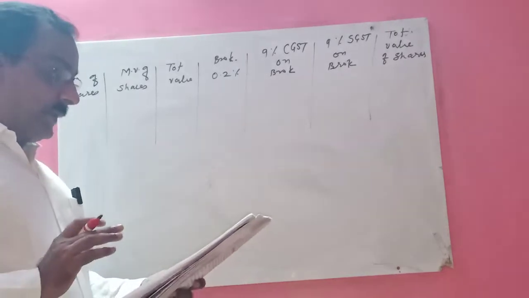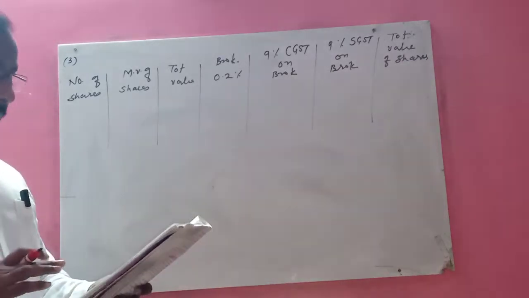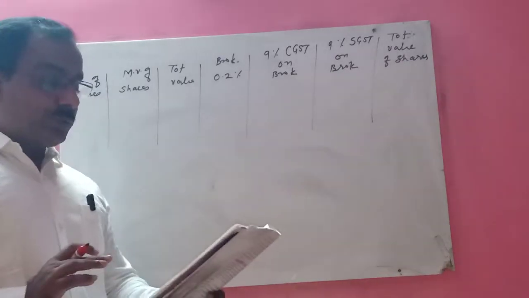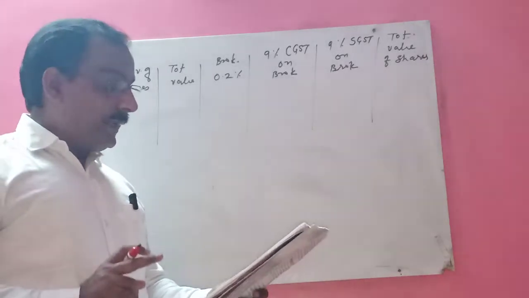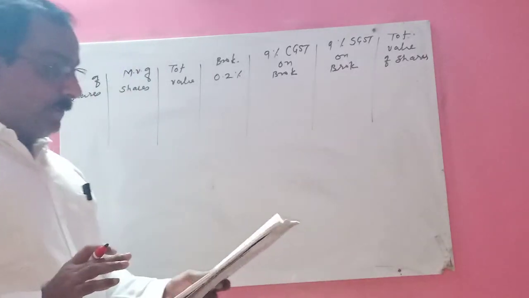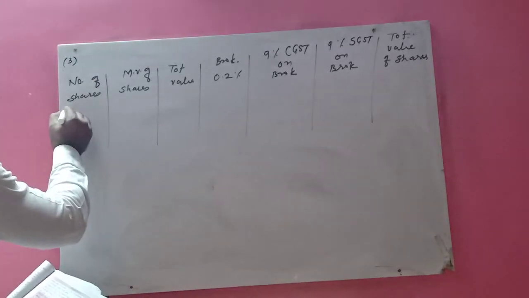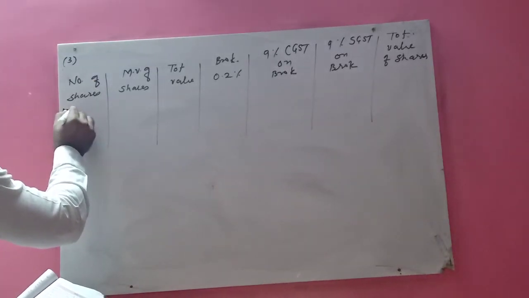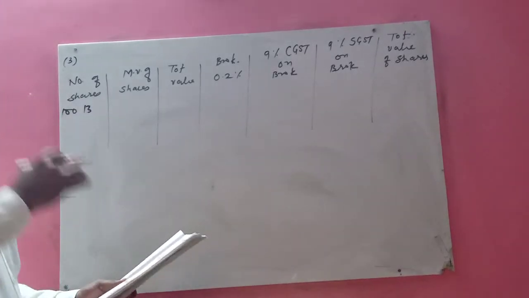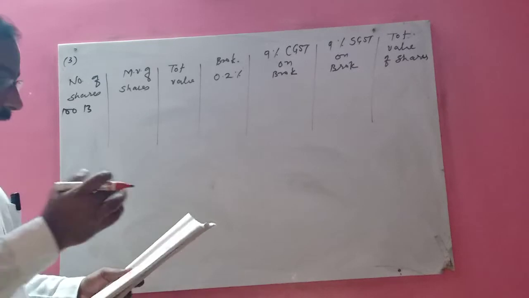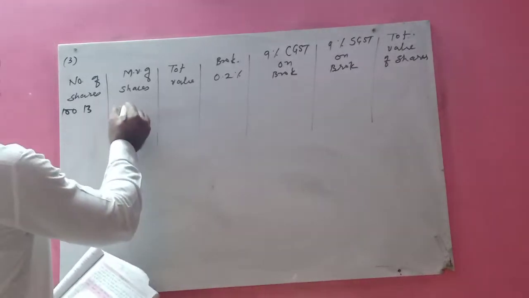Now children, question number 3. Fill in the blanks given in the contract note of sale and purchase of the shares. B is buy, S is sell. See, they have given the number of shares. So the first one is 100, and it means buying, children. Here this is buying. So it means you have to add the brokerage. Now the market value of a share is given, 45.